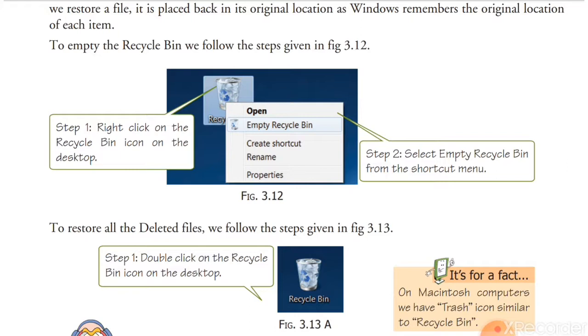When you click on empty recycle bin, all the files that were deleted will be removed from the recycle bin.